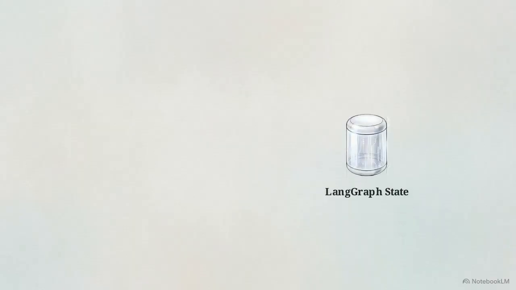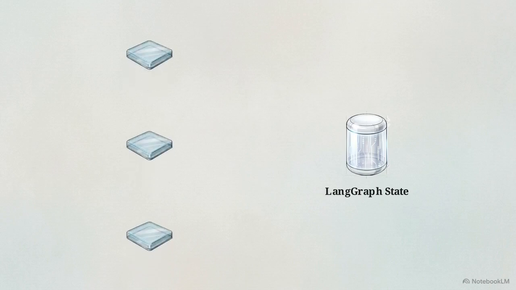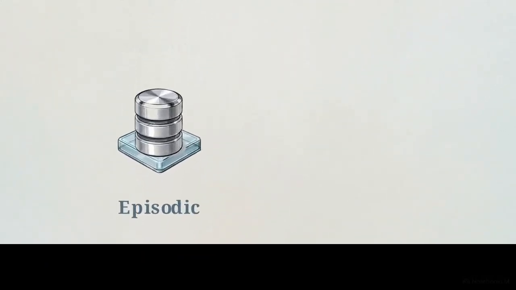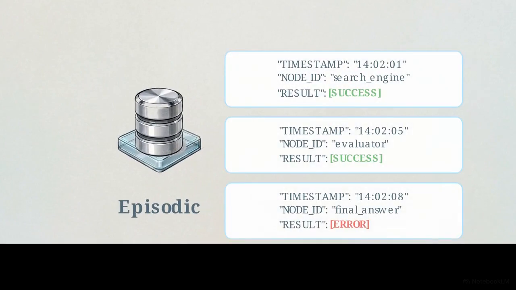The sovereign memory stack addresses this by separating these concerns. It builds 3 distinct tiers that map episodic, semantic, and procedural layers to a central LangGraph state. Layer 1 is episodic memory. This functions as a chronological log of every action the agent takes.